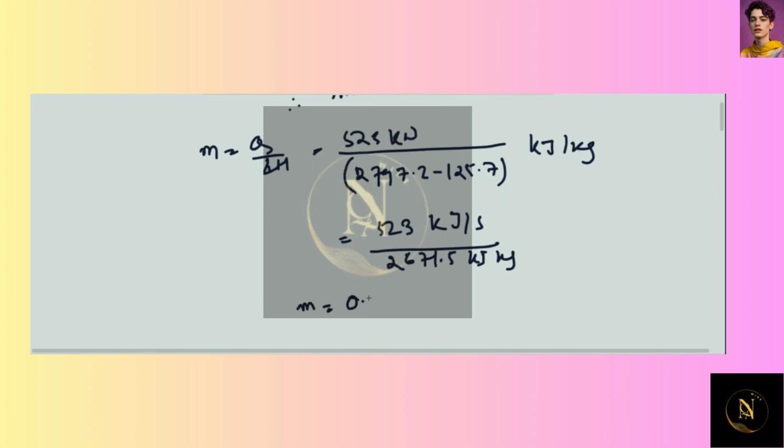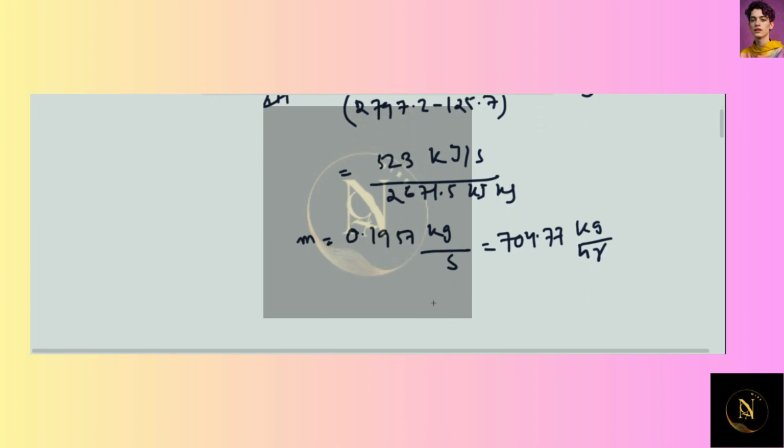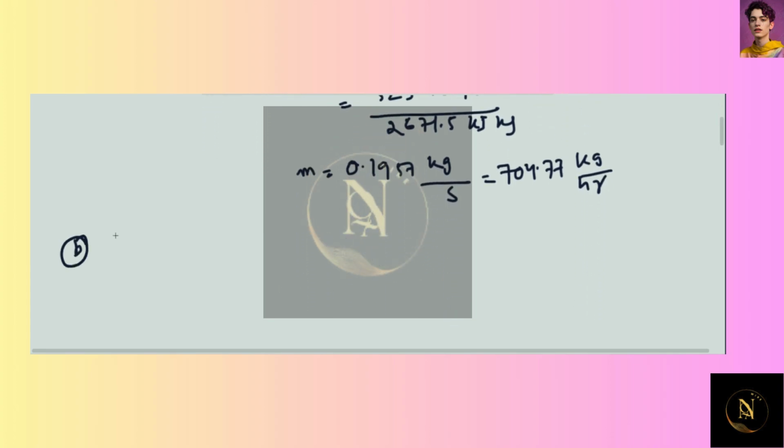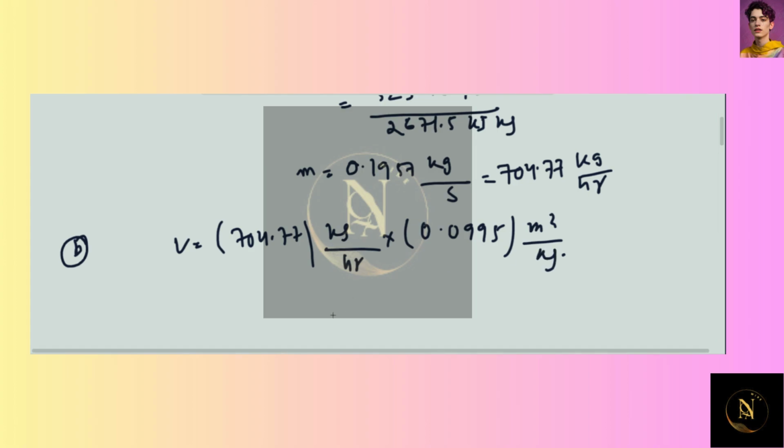So m is equal to 0.1957 kilogram per second, which is 704.77 kilogram per hour. V is 704.77 kilogram per hour into 0.0995 meter cube per kg, which is equal to 70.12 m³ per hour.